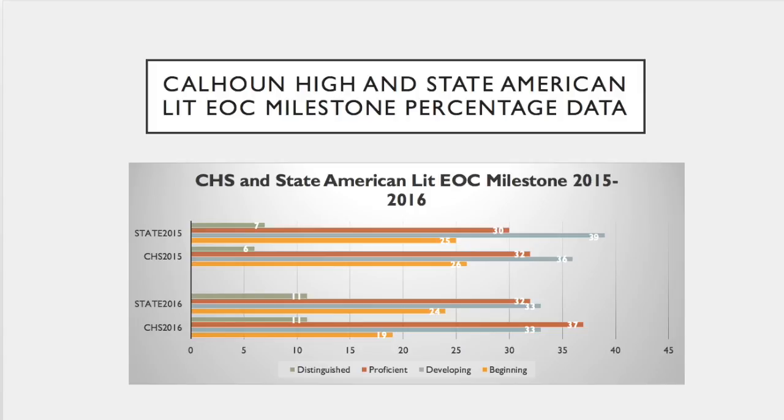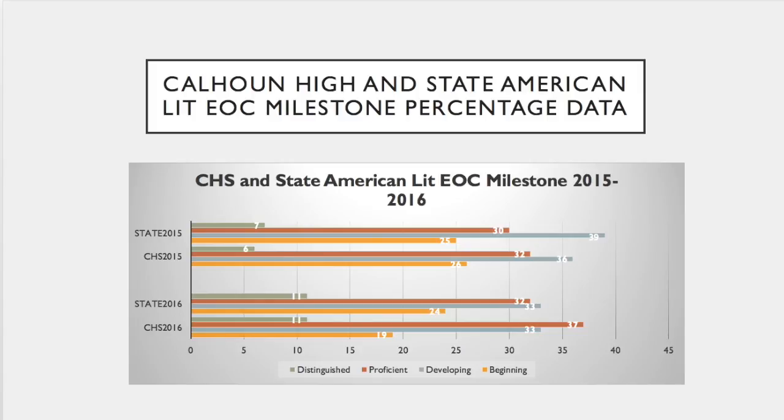These next slides we'll look at the Milestone Assessments, the newest assessments passed down from the state. And these assessments, the 4 categories are Distinguished Learner, Proficient Learner, Developing Learner, and Beginning Learner. Distinguished being the highest and Beginning being the lowest category.